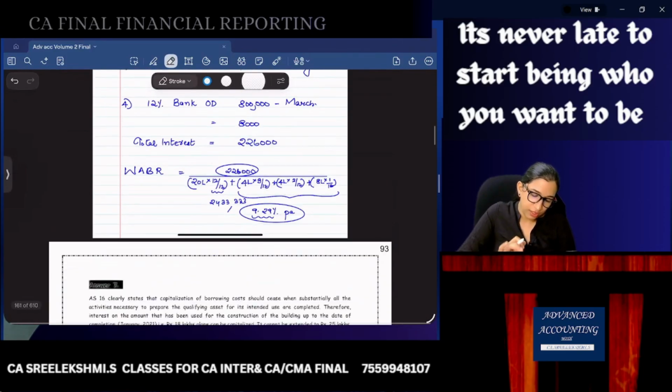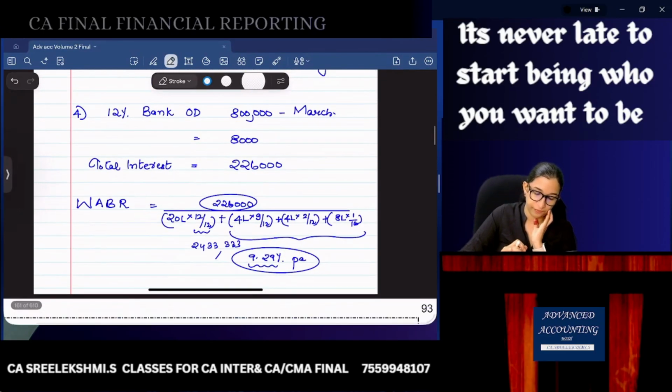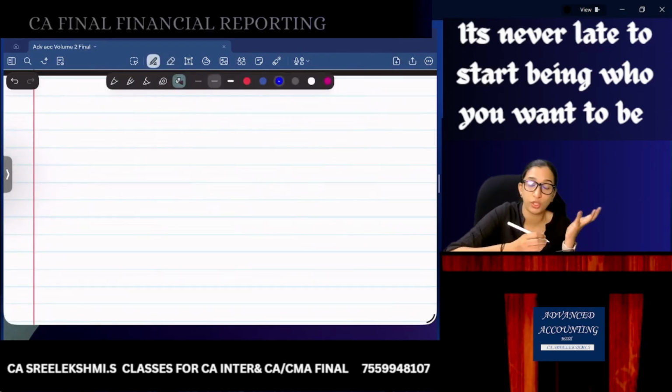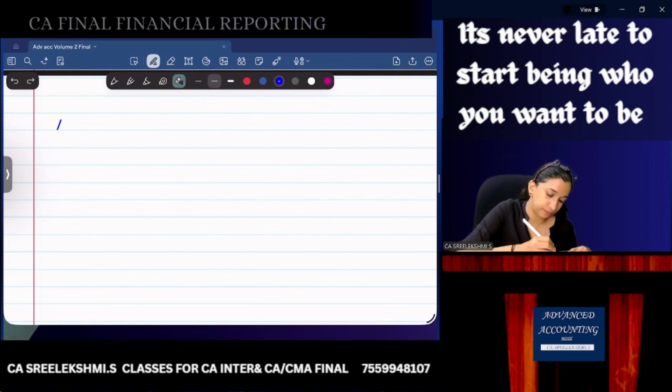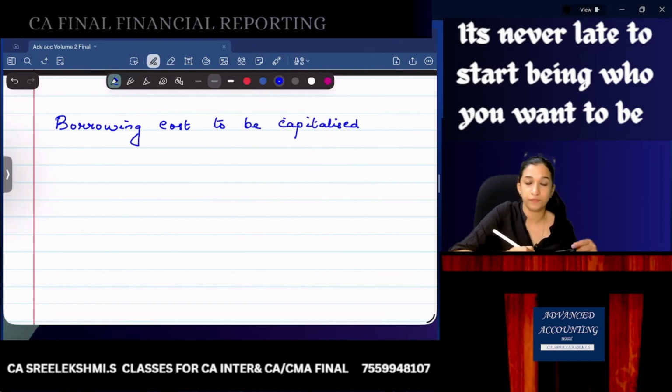Then what is next? The question is only weighted average borrowing rate calculation, but how much is the borrowing cost to be capitalized?